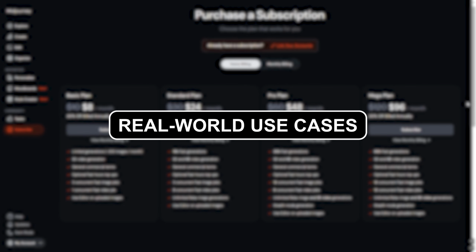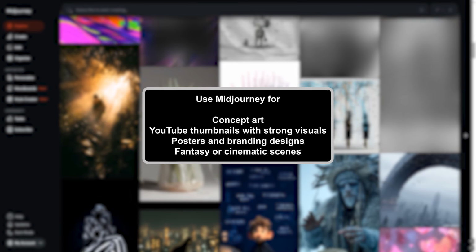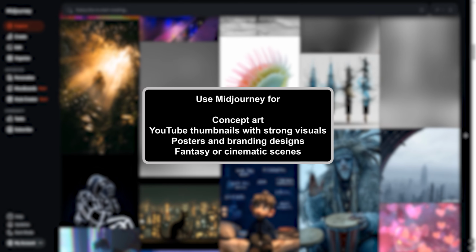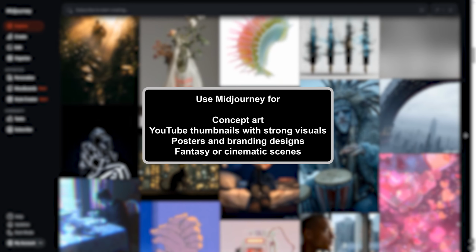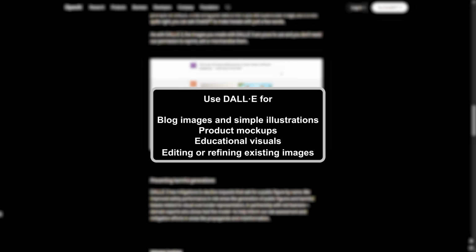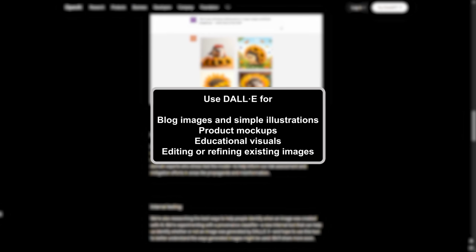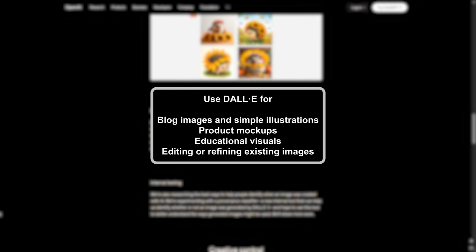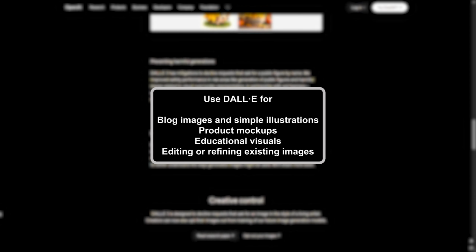Real world use cases. Here's where the difference really comes clear. Use Midjourney for concept art, YouTube thumbnails with strong visuals, posters and branding designs, fantasy or cinematic scenes. Use DALL-E for blog images and simple illustrations, product mockups, educational visuals, editing or refining existing images. So instead of asking which is better, the real question is, what are you creating?